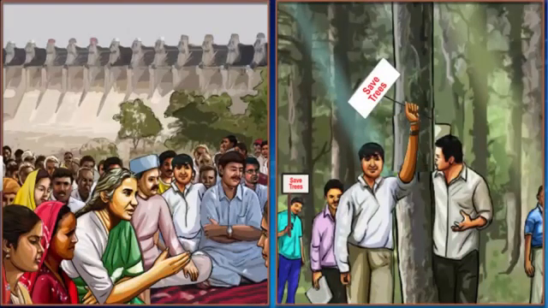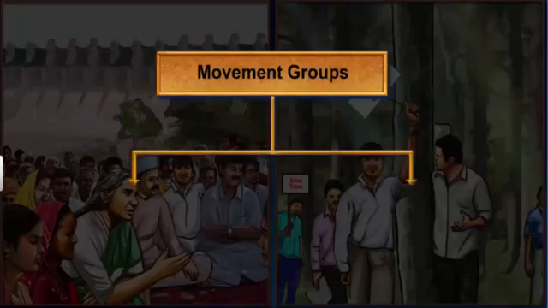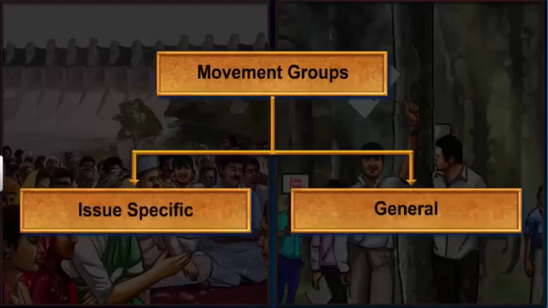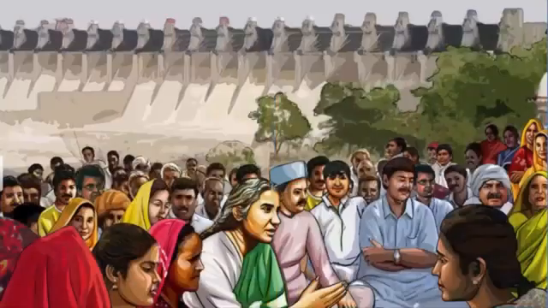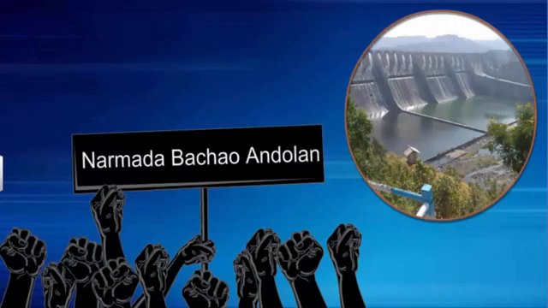Apart from pressure groups, we also have movement groups. They can be broadly classified under two types: issue-specific movements and general movements. An issue-specific movement seeks to achieve a single purpose within a specified time. For example, the Narmada Bachao Andolan started with a specific issue of the people displaced by the building of the Sardar Sarovar Dam on the river Narmada.